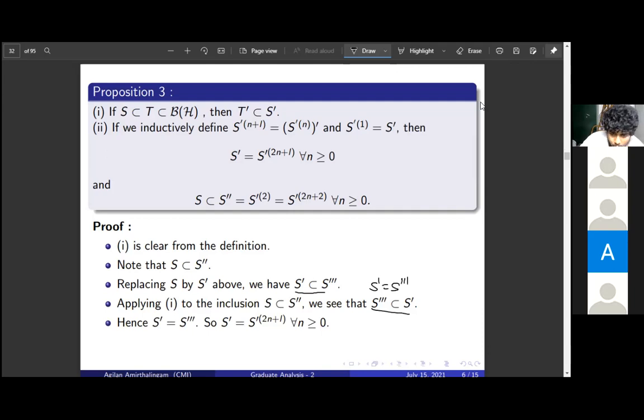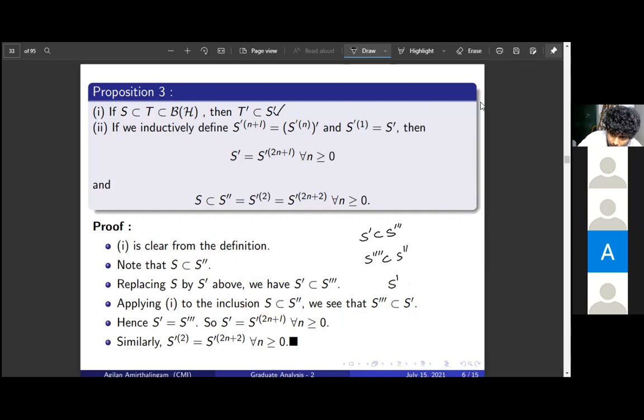We applied 1 to this containment, we get S triple dash is contained in S dash, but we know S dash is obviously contained in S triple dash, so they are equal. And we can do the same argument for S triple dash and show that this is true. At the odd stages they will be equal, right? And similarly, we can do this for the even ones also. We can start with S dash contained in S triple dash, and then apply 1 to this, we get this.